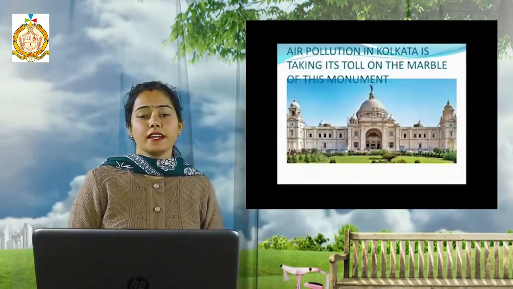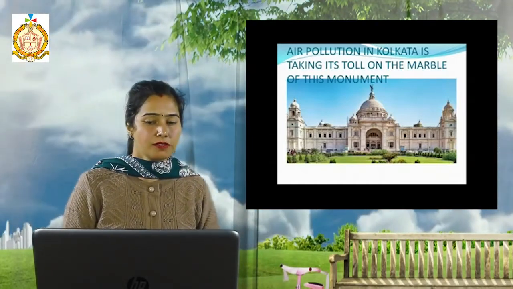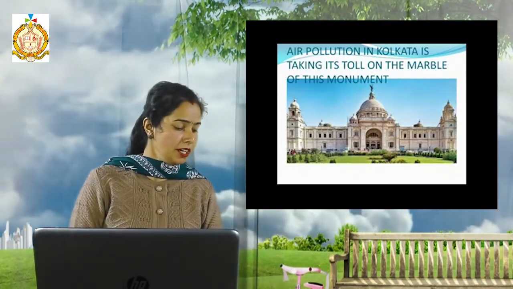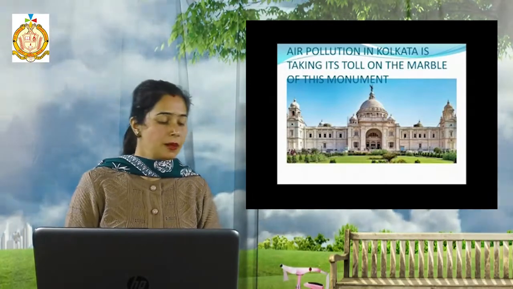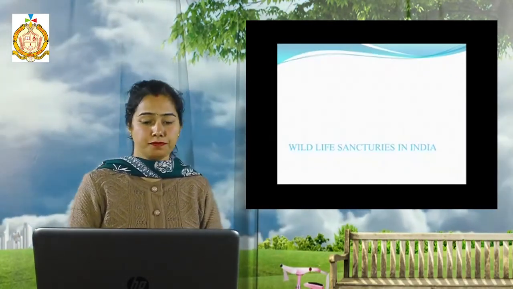Next is air pollution in Kolkata, which is taking its toll on the marble of this monument. So identify this monument, that is Victoria Memorial. So this is all about the chapter effects of pollution.